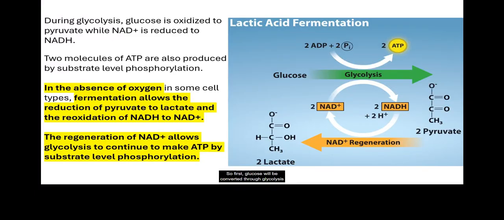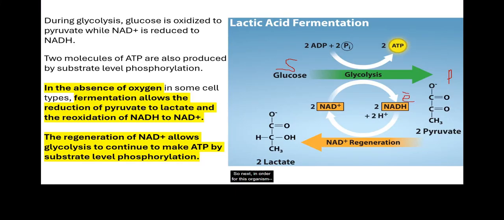First, glucose will be converted through glycolysis to pyruvates. So glucose here is the substrate and pyruvate is the product. During this reaction, 2 ATP are produced. And during this reaction also NAD will be converted to NADH. The energy we have here now is electrons.